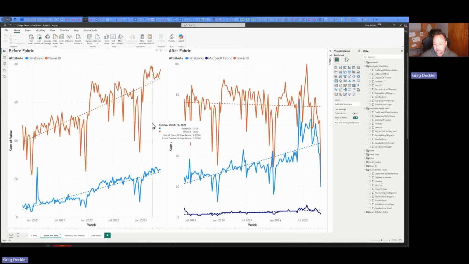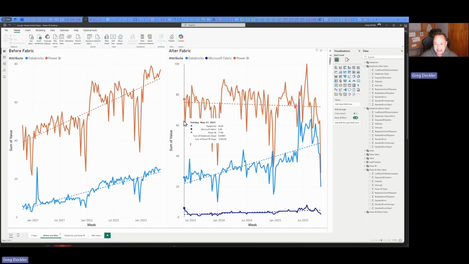Power BI has twice the slope. That line has almost twice the slope of Databricks. It's shocking to me. After Fabric, using Fabric, whatever, now all of a sudden Power BI actually has a negative slope in terms of search popularity. It's not much of a negative slope. It's almost to the point of being pretty much just flatlined in terms of popularity.